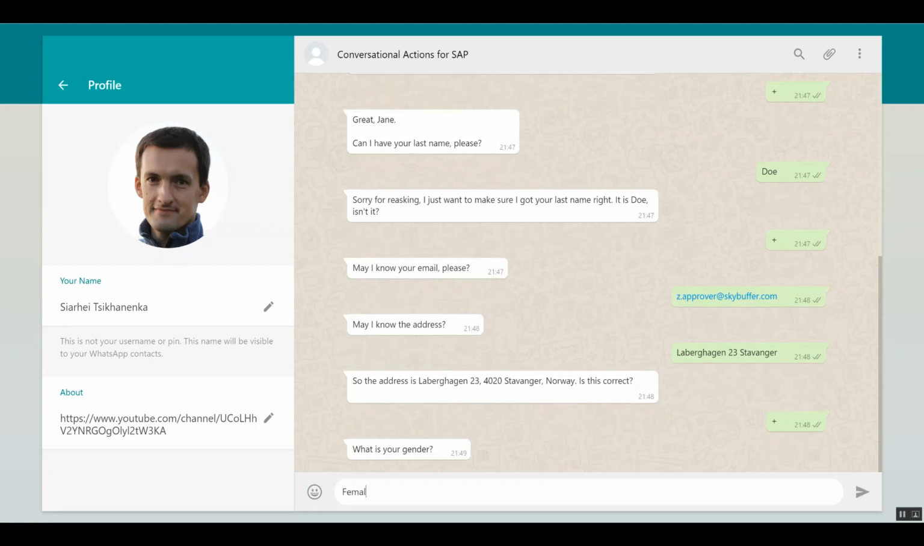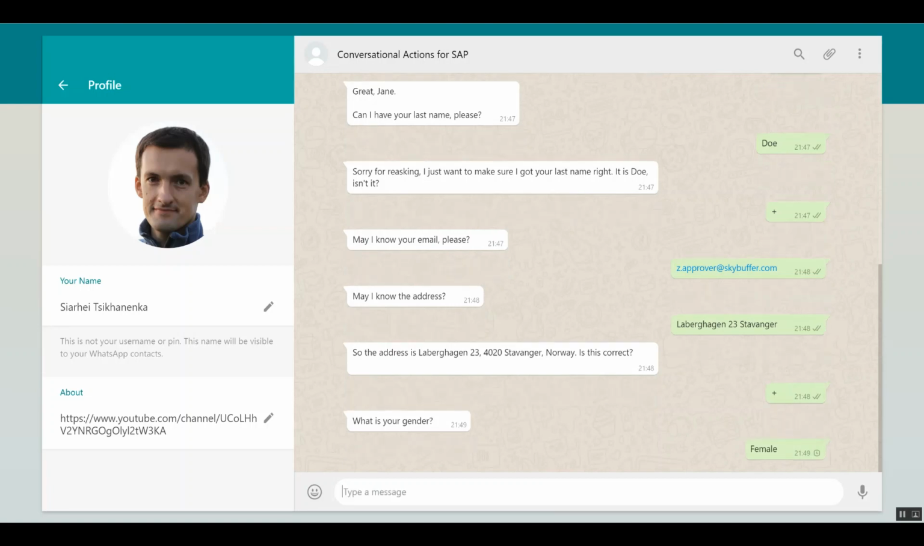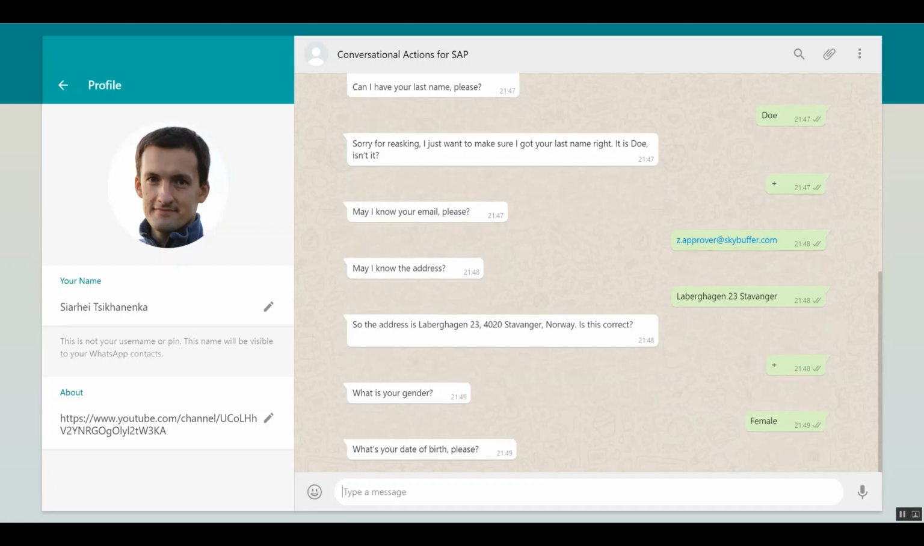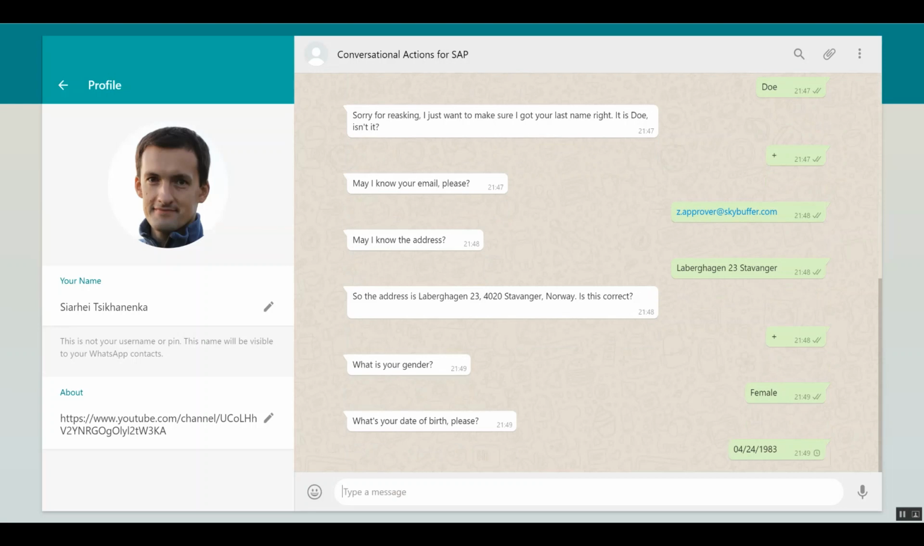So gender, we'll say female because we have Jane Doe in this example. Date of birth. Here we'll provide a real date of birth. To avoid cases where a person lives more than 100 years, we need to check that the date is not only a date, but also makes sense.